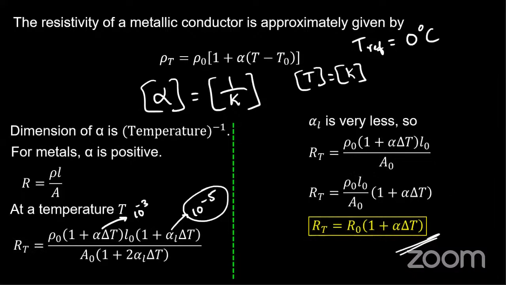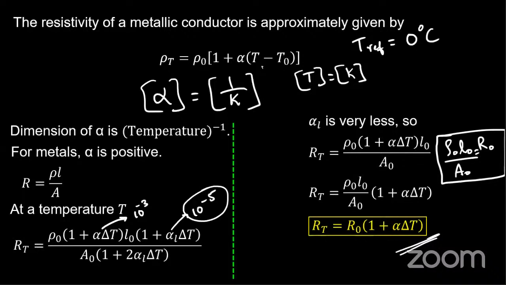What is rho naught L naught by A naught? It is nothing but R naught, the initial resistance before the temperature rise. Whatever resistance I had before the temperature rise is given by rho naught L naught by A naught. So this is how my resistance varies as the temperature increases, and I am going to use this formula. Here I spoke about resistivity, but at the end of this derivation we are speaking about resistance.